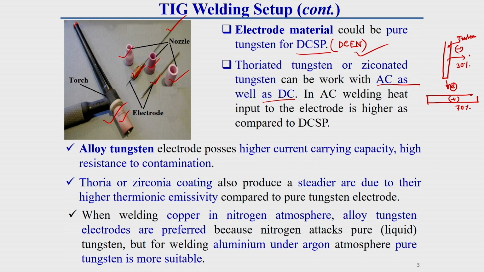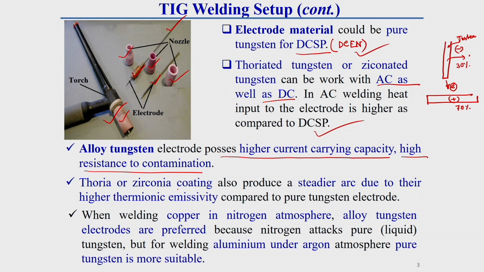So that is why in case of AC as well as DC, we can use this alloyed tungsten electrode. Alloyed tungsten electrode, as I have already told, possesses high current carrying capacity and high resistance to contamination.